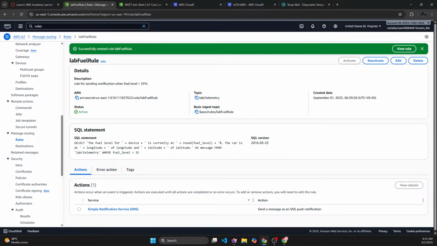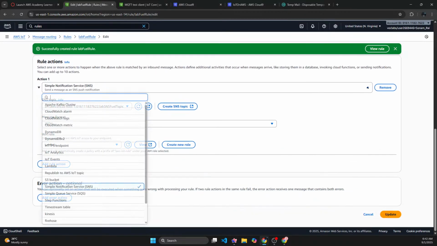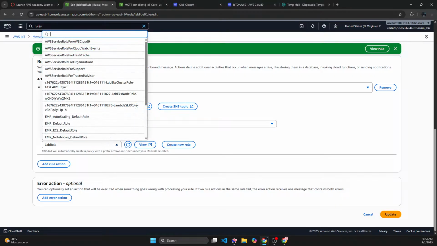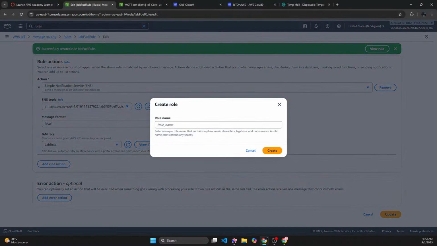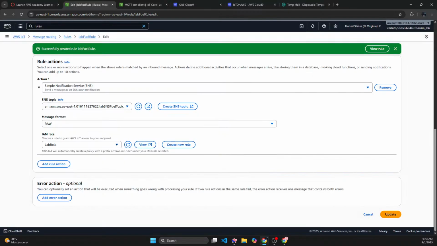Yeah, because I just don't have a role. I can't create a role. This is going to send it to SNS, the Simple Notification Service, and the format would be raw JSON. It doesn't really matter. What matters is the role. I just can't create a role. I don't have the permission to create a role.